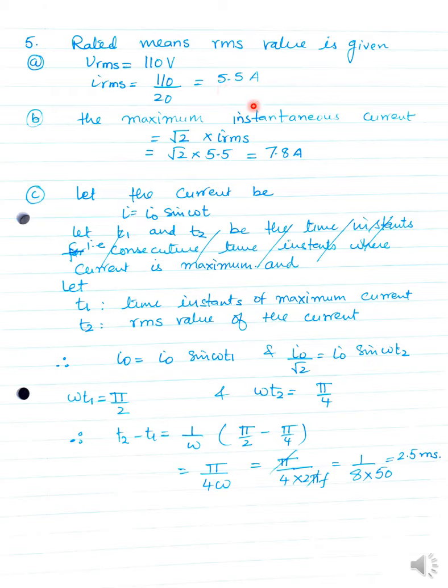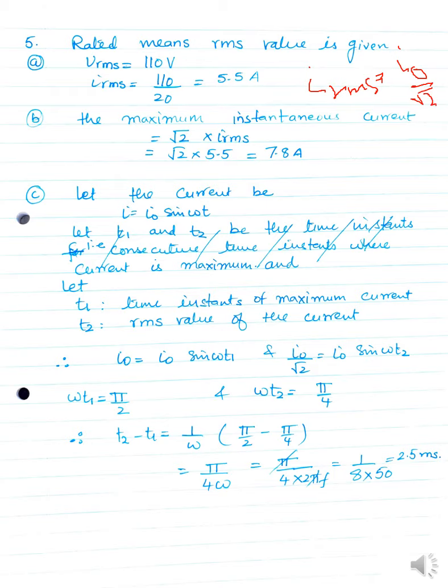B part. Maximum instantaneous current in the resistor. The maximum instantaneous current means you have to find the value of I naught. As we know, IRMS is equal to I naught divided by root 2.